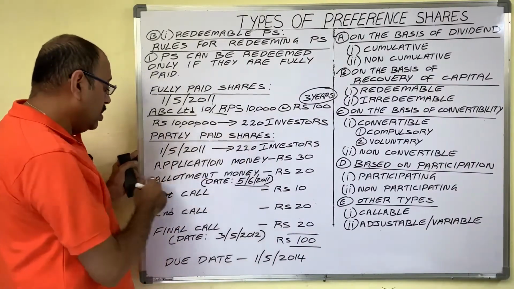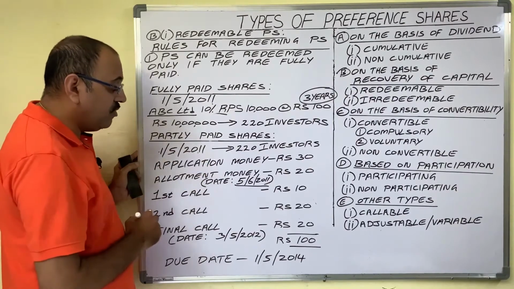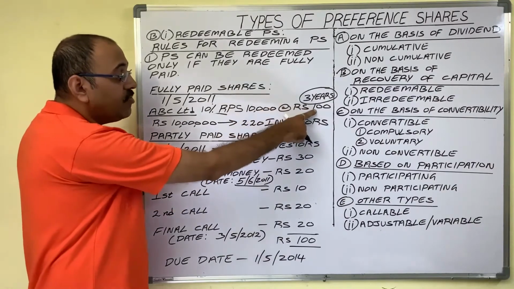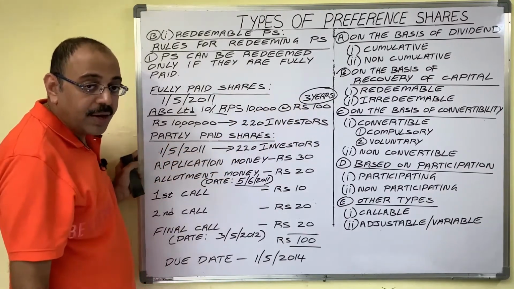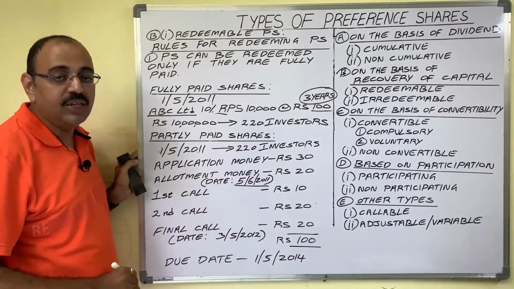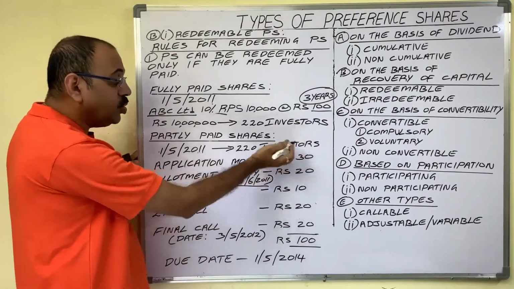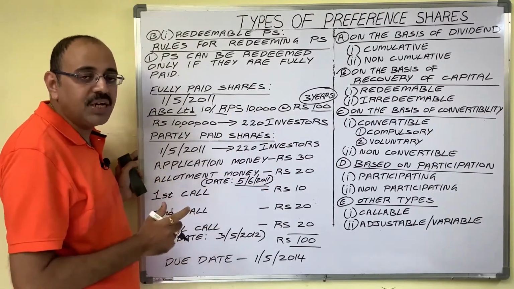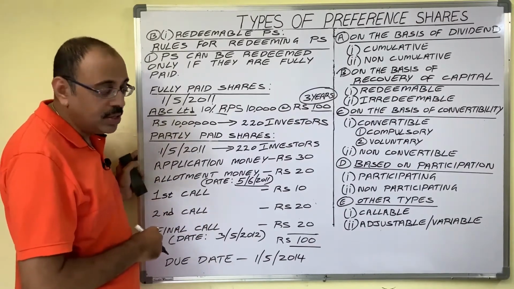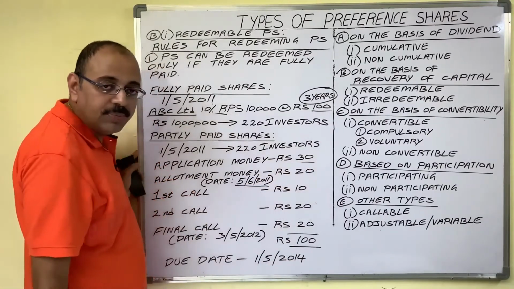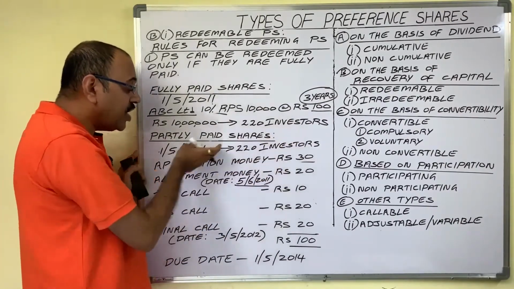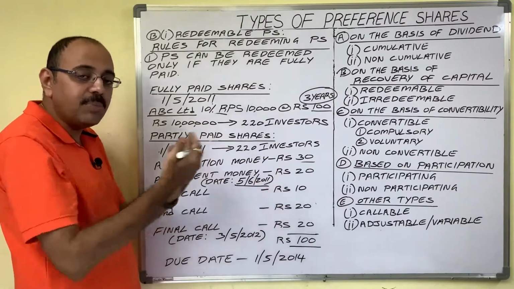Let us see. On 1st May 2011, company issued 10,000 shares at the rate of 100 rupees to public, and company wants to collect these 100 rupees on installment basis. In this case, first public has to apply for shares. Along with application, how much they have to pay, company informs that in company's prospectus. Say application money is 30 rupees. So at the rate of 30 rupees per share, when public apply for shares, company receives application money from them.